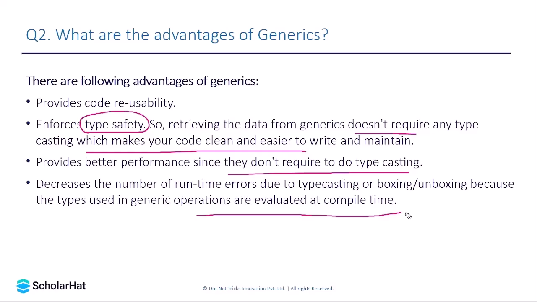In the case of array list, that will cause an issue at runtime, because at compile time, the compiler will allow you to do the same thing. It will not restrict you from adding an integer and a string in the same array list. While in generics, since it is type safe, if you try to add a value of a different type in the same collection, it will throw an error at compile time only. So that's why you can say that in generics, we can reduce the number of runtime errors.